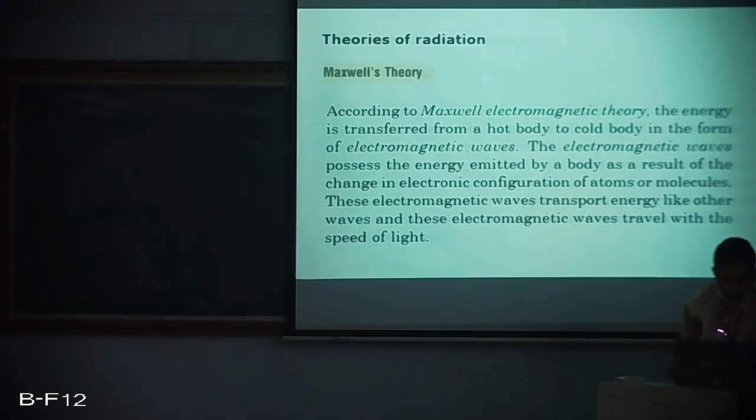The first being Maxwell's theory, which tells us that the energy gets transferred from a hot body to a cold body by electromagnetic waves. And of course, to transfer this energy content, there is nothing but heat. Of course, heat is a form of energy. Definitely, there is certain matter which possesses this heat, and matter is composed of atoms and molecules. As a result, there is a change in the electronic configuration of these atoms and molecules, and hence there is a propagation taking place, and this energy is transported in the form of waves. That is what Maxwell's theory tells us.